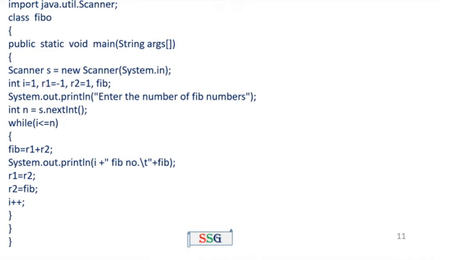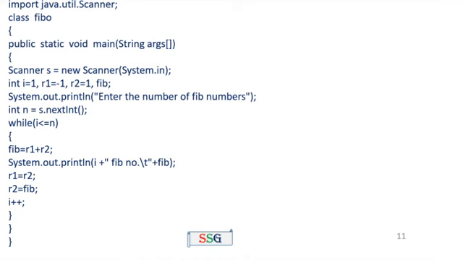Here is the while condition: while i less than or equal to n. That means, for example, assume n equal to 5. That is 1 less than or equal to 5. The condition is true, which means the statements in the while loop will be executed. That means fib equal to r1 plus r2, the same concept. Then finally, System.out.println fib value, r1 equal to r2, r2 equal to fib. Then the increment operation will be done inside the while loop.